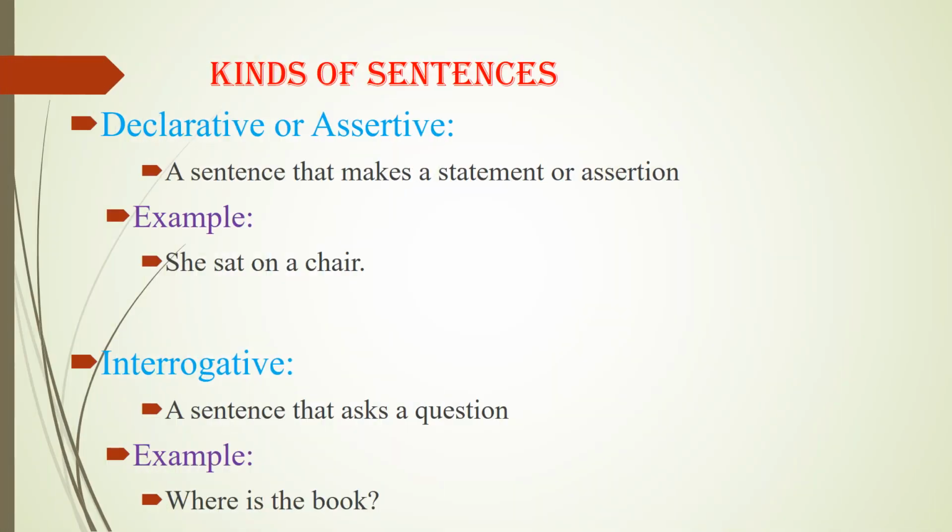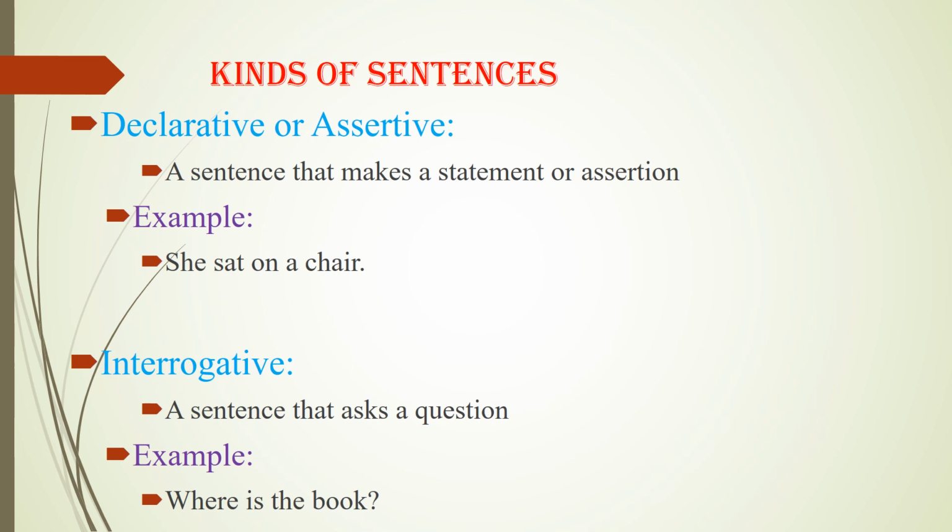Now moving towards the kinds of sentences. The first kind that we have is declarative or assertive sentence. We can define it as a sentence that makes a statement or assertion. In such sentences, we simply state something about someone or something. For example, she sat on a chair. It is a simple statement that we declared about her, that she is sitting on a chair or she sat on a chair. Or we can say that he is writing a letter. So such kind of sentences are declarative or assertive sentences.